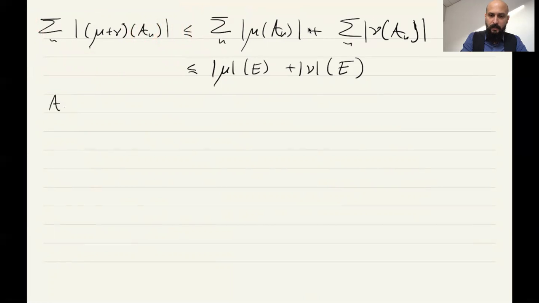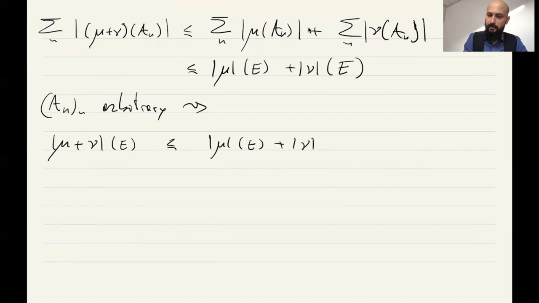So since A_n was arbitrary, the total variation of μ+ν is bounded by the total variation of μ plus the total variation of ν. Therefore the total variation satisfies the triangle inequality.